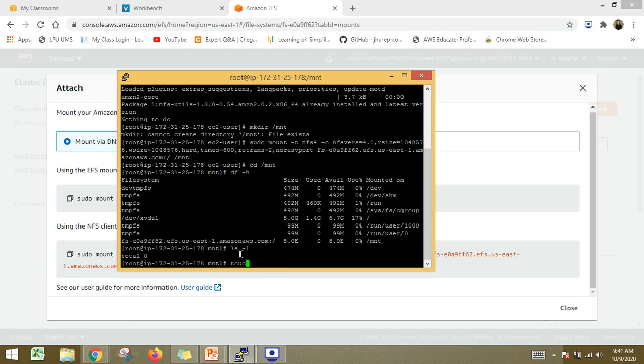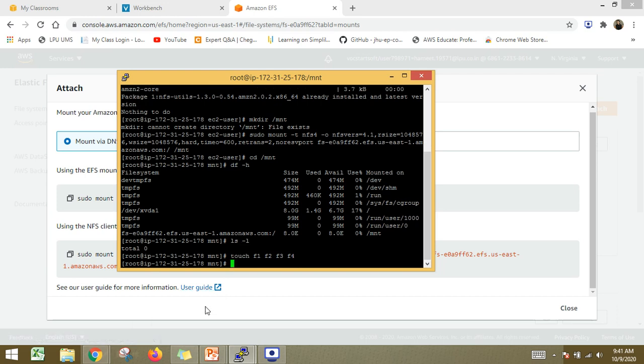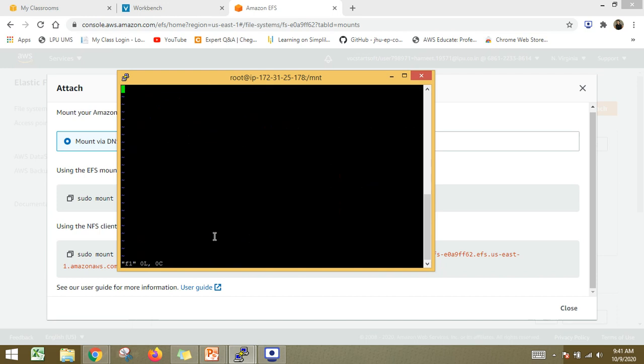With the use of the touch command, let's create some files here. Any random files I am choosing. So the files are created. Let's try to add some data into this. For that, the command is vi. Let's suppose I want to add something into this f1 file. Okay, f1 for a file. So I will simply press enter.